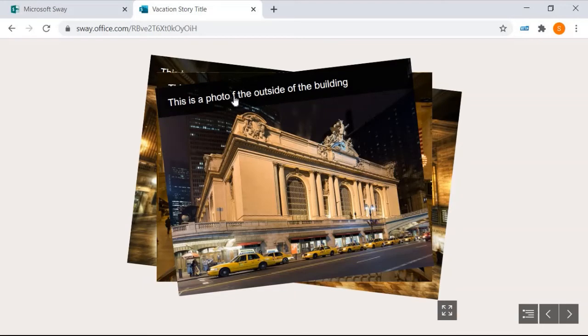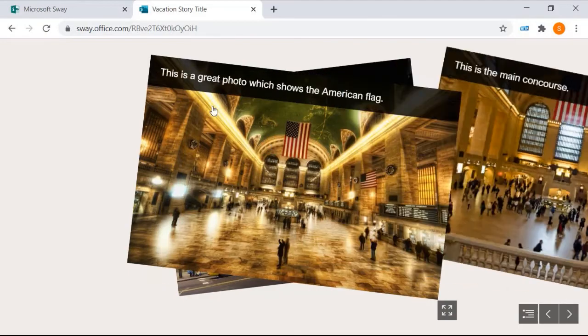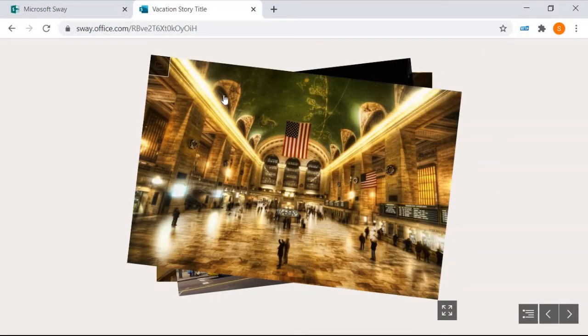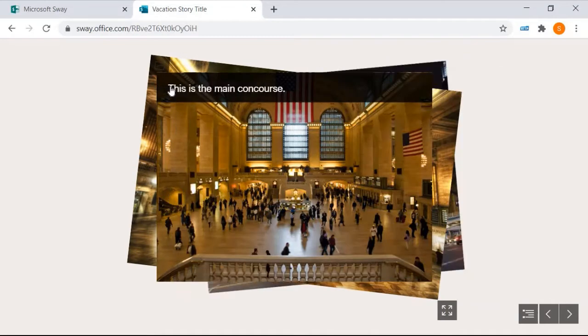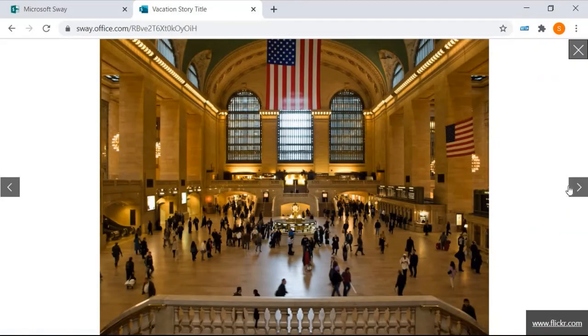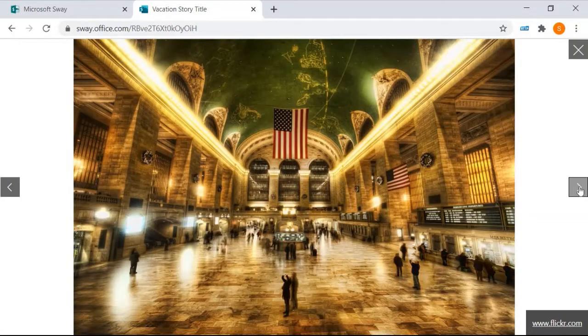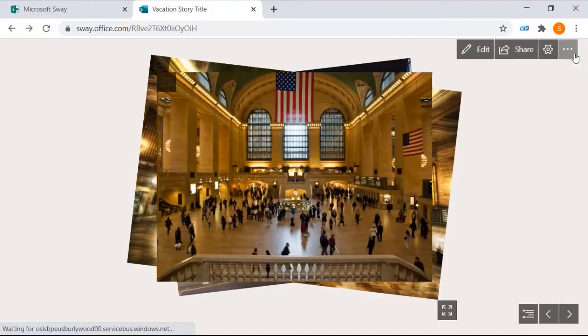Oh look, I've spelled that wrong. I've missed out an O. But you can see that a stack is a great way of showing things, and you can turn off that text again just by clicking back up in that top left corner of the photo. It's great, it's really good. Okay, so we've done that. We can also make the photos bigger, not quite full screen, but almost full screen, just by clicking back and forward again. Let's get rid of that, and we're going to go back to edit.